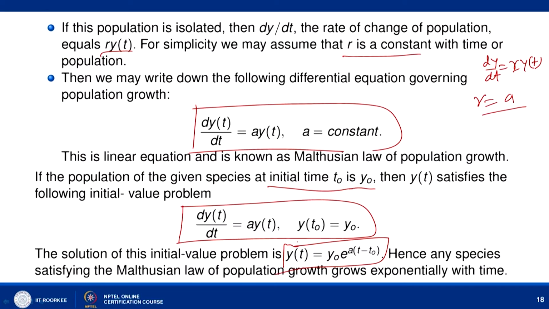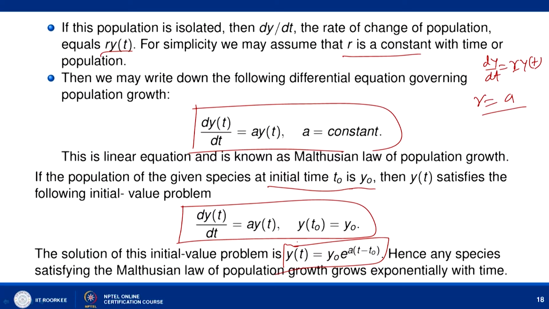Here I am assuming that there is no competition among the population, and it is growing without any problem. But when the population is large, they have to compete with each other for the available food, living space and all that, and then the growth will not follow this exponential growth model.